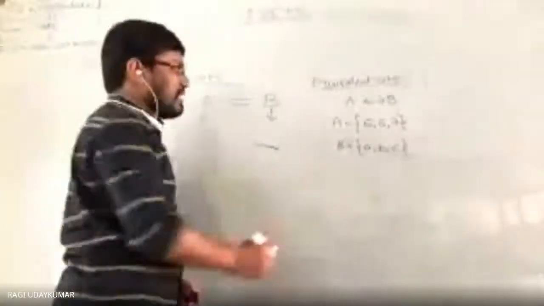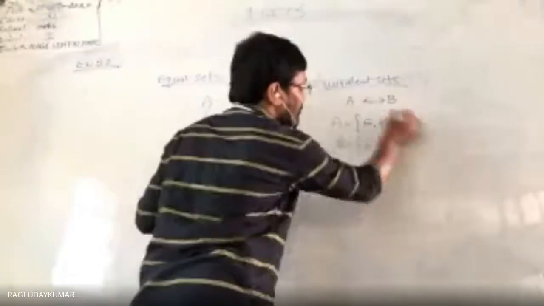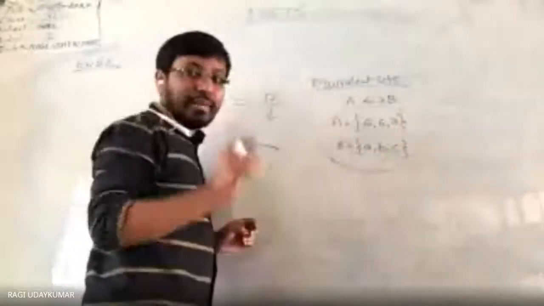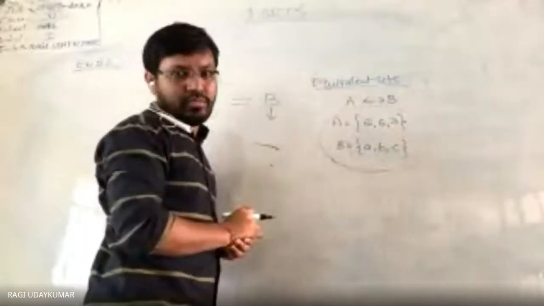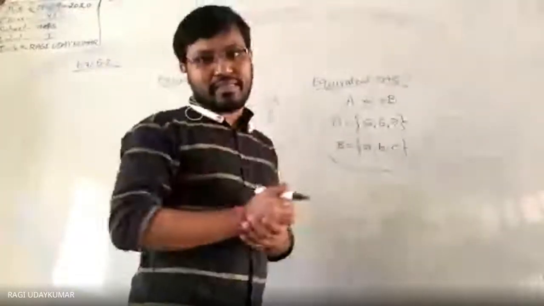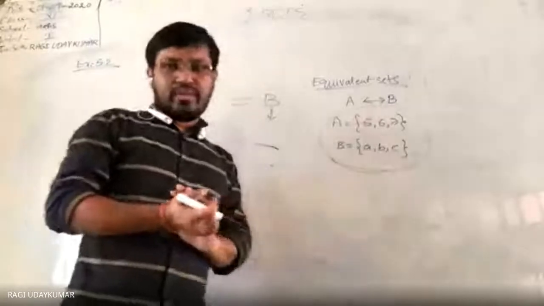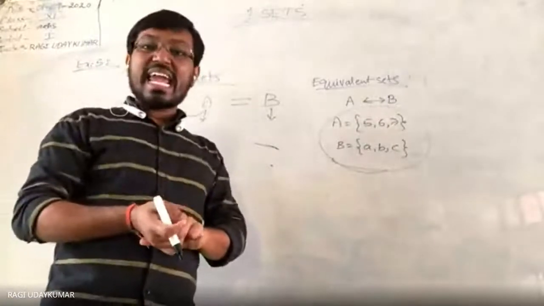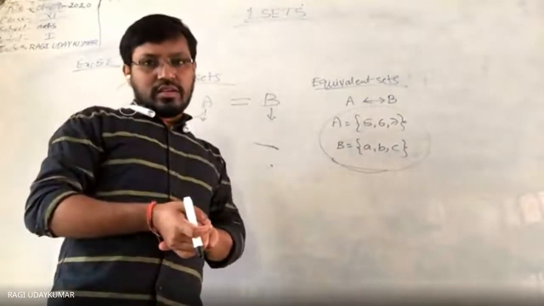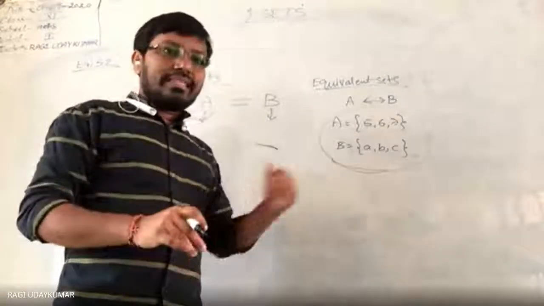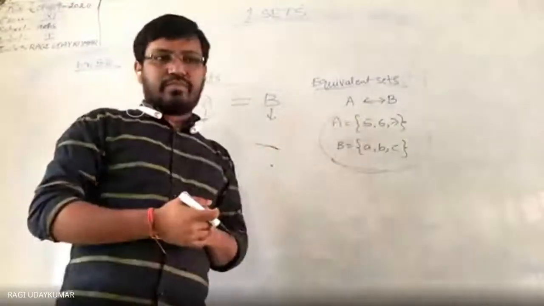So now here, if you see, these two sets are called equivalent sets, but not equal, because the same number of elements are there: 1, 2, 3 and 1, 2, 3. The number of elements in this and in this are the same, so that's why we can call them equivalent sets. And this is in the case of finite sets.